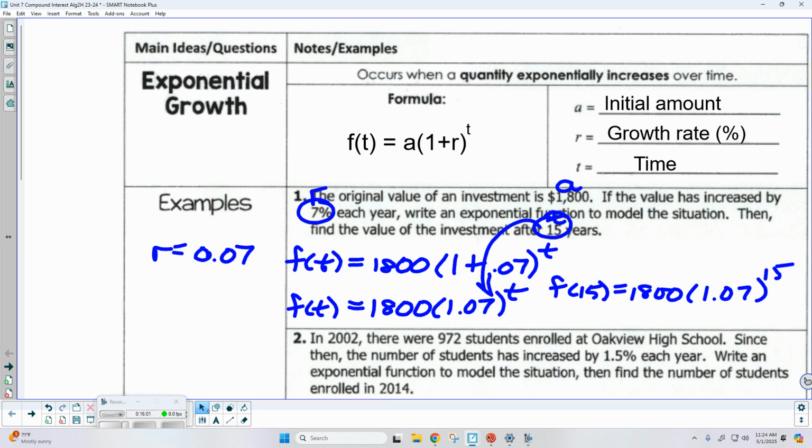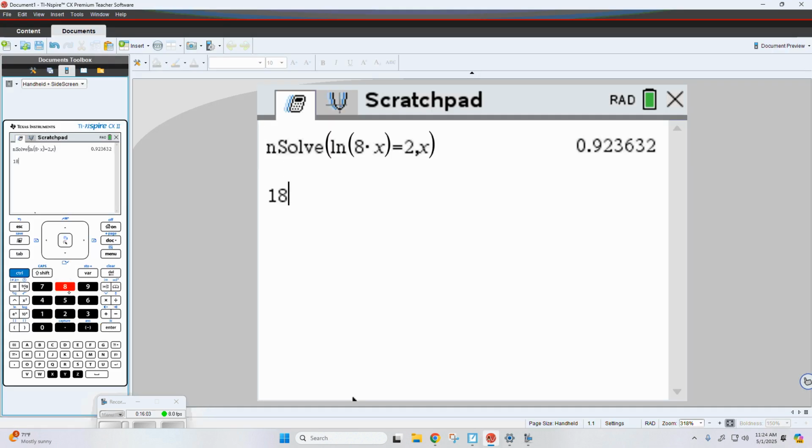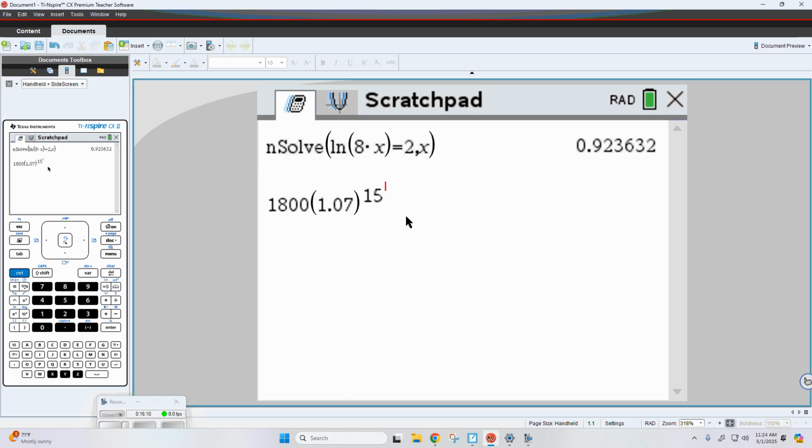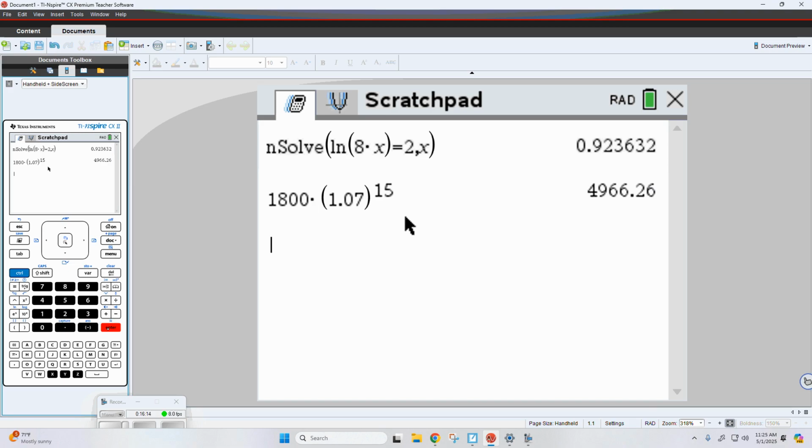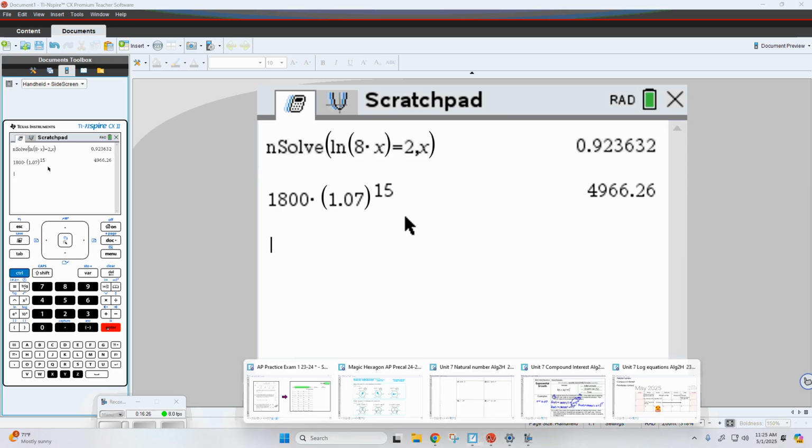So I'm going to come on over here. Okay, so I have 1800 times 1.07, and then we're going to raise that to the 15th power. So I'm going to push enter. Now, we're talking about money, so how many decimal places do you think I should take? 2, yeah, for the change. Okay, so $4,966.26.